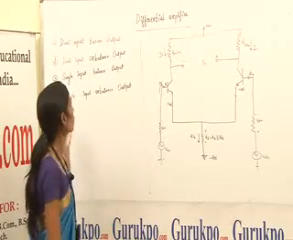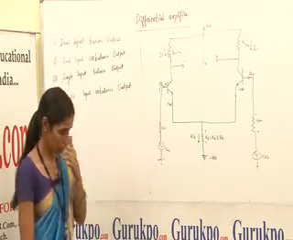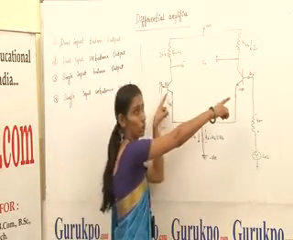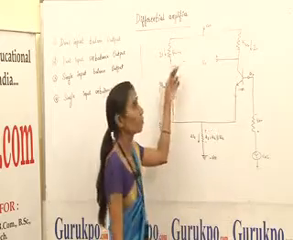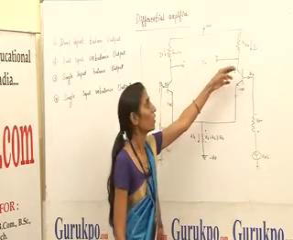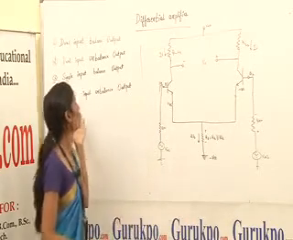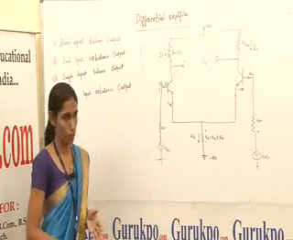The second one is the dual input unbalanced output differential amplifier. In this type of amplifier, inputs are applied to both transistors and the output is taken from only one transistor, and the other transistor is connected to ground. That type of differential amplifier is called a dual input unbalanced output differential amplifier.